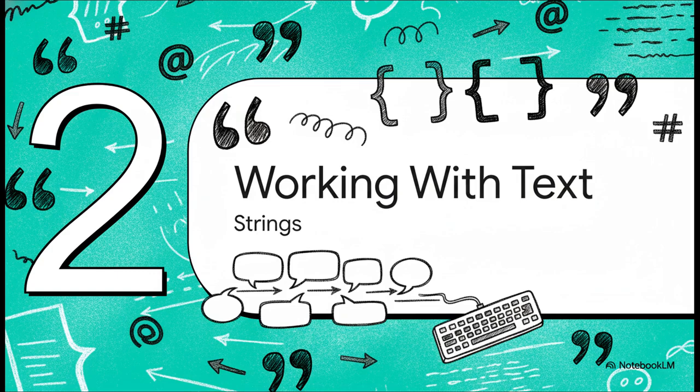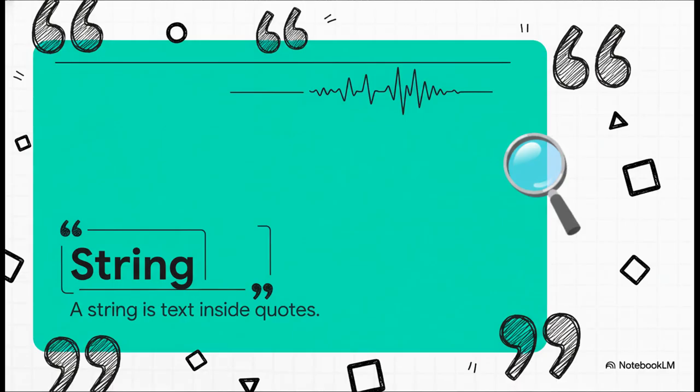Let's zoom in on that text example for a second. Working with words and messages is a massive part of programming, and in Python, any piece of text gets a special name. We call it a string. So what actually makes something a string? It's really simple. It's the quotation marks. Those quotes are like a big sign for the computer that says, hey, everything inside here is just text. Don't try to read it as a command, just treat it like, well, words.